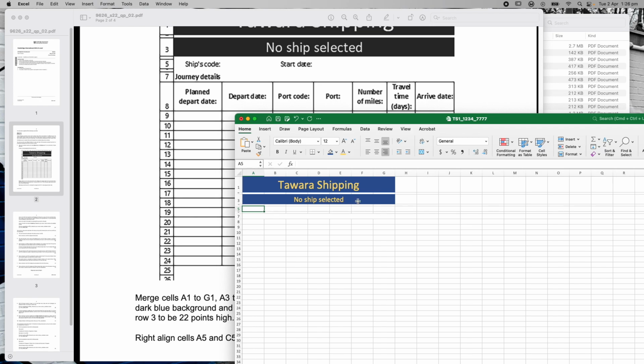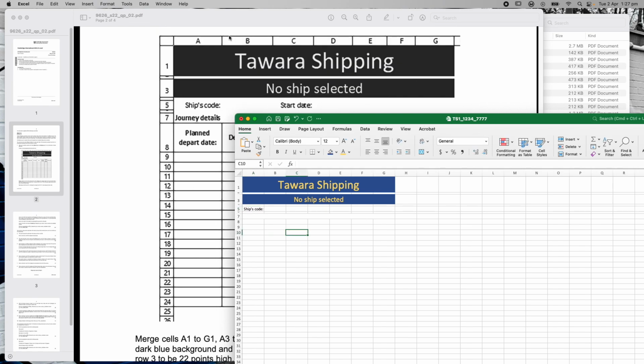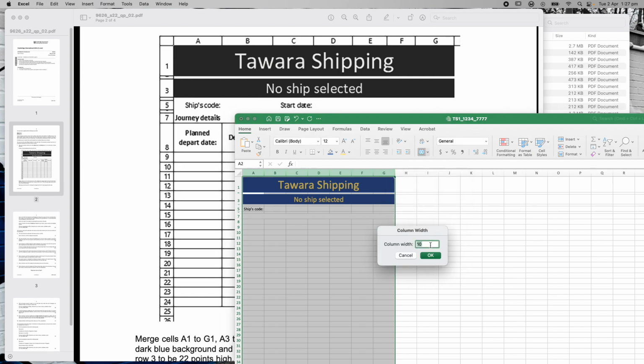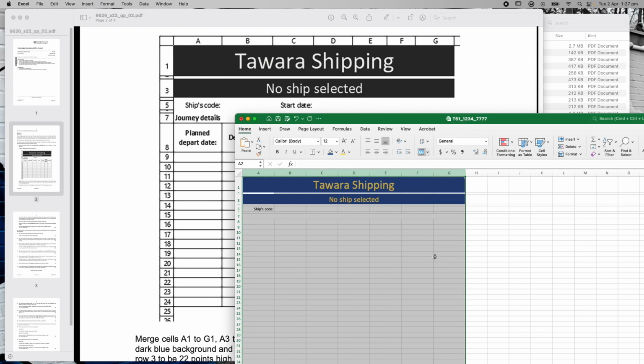This one says ship's code with apostrophe. Ship's lowercase, code, colon. Right, if I let go of that, that looks okay. Now, one of the things that's definitely happening here is these cells across the top are definitely different sizes. That one's much wider. The F is not much wider, but I'm going to highlight all of my columns, set the column width, and take them to 15, which gives me a much easier section to work with.